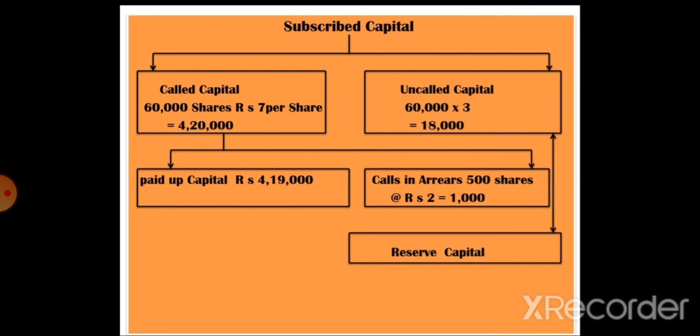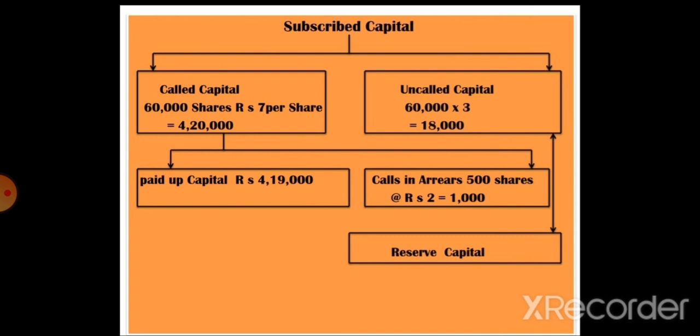So again called up capital is divided into two parts. First is paid up capital and second is calls in arrears. So paid up capital refers to the part of called up capital which is actually paid up by shareholders. So some shareholders might default in paying the amount of money. So such money is called calls in arrears. According to our example, one shareholder having 500 shares is not paying rupees 2 per share. So this is called calls in arrears. So the total amount of calls in arrears is 500 shares into 2, that is 1000 rupees.